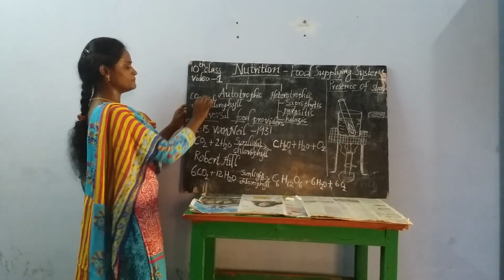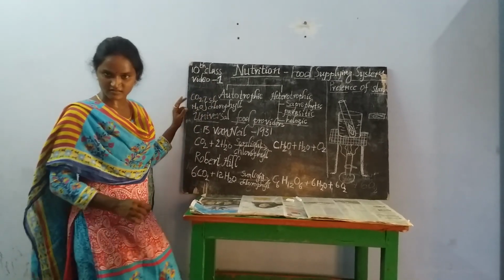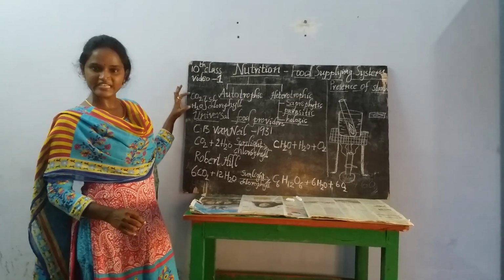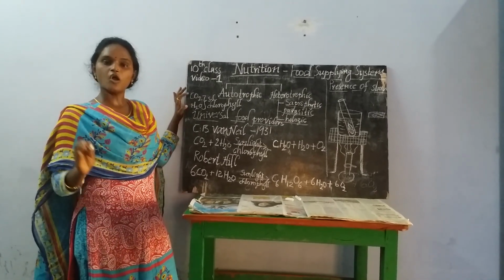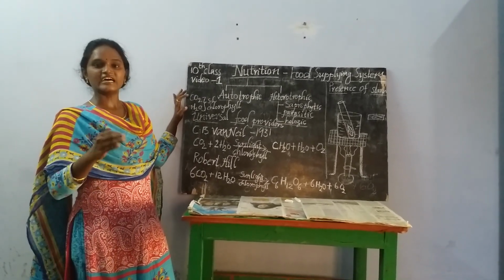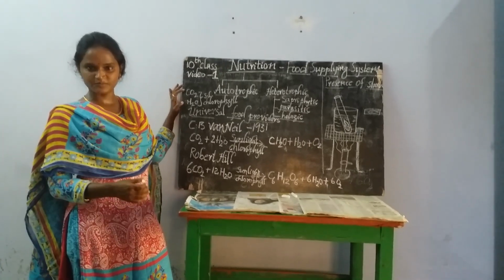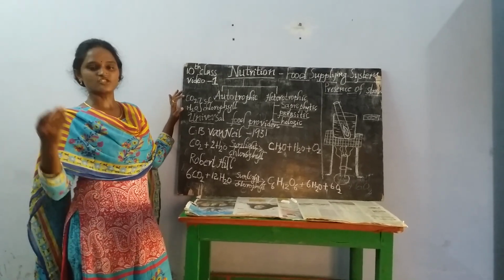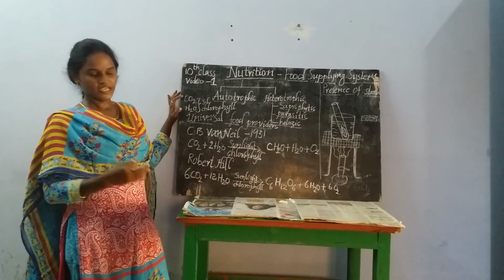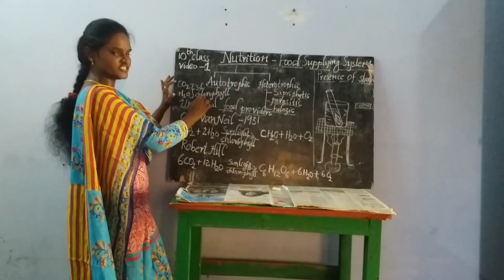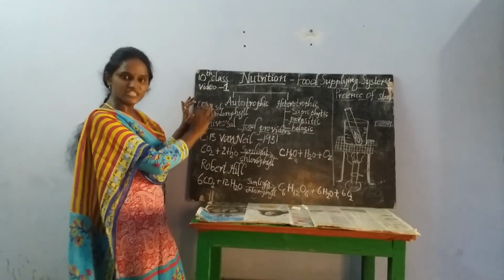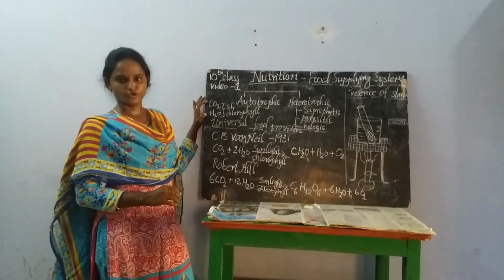These are the simple inorganic substances. By using these simple inorganic substances, all green plants convert them into complex organic molecules in the presence of light, sunlight and chlorophyll, and this process is called photosynthesis.